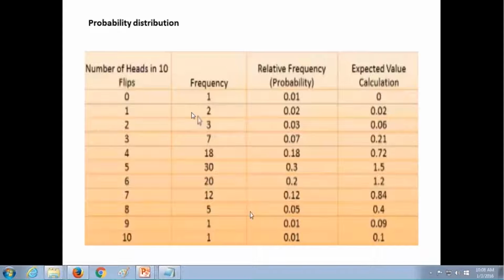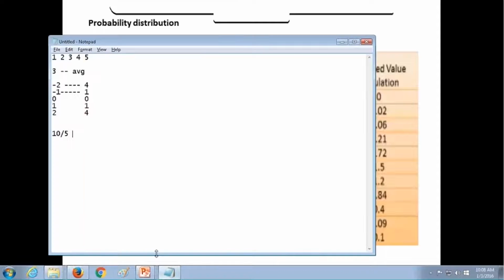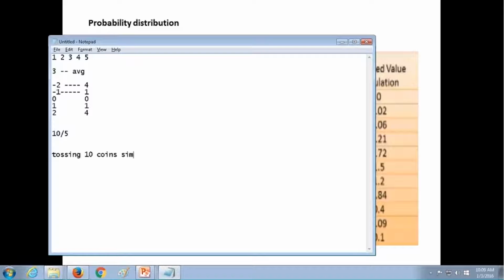They tossed 10 coins and repeated this experiment 100 times. Don't get confused: I'm tossing 10 coins simultaneously and doing this operation 100 times.